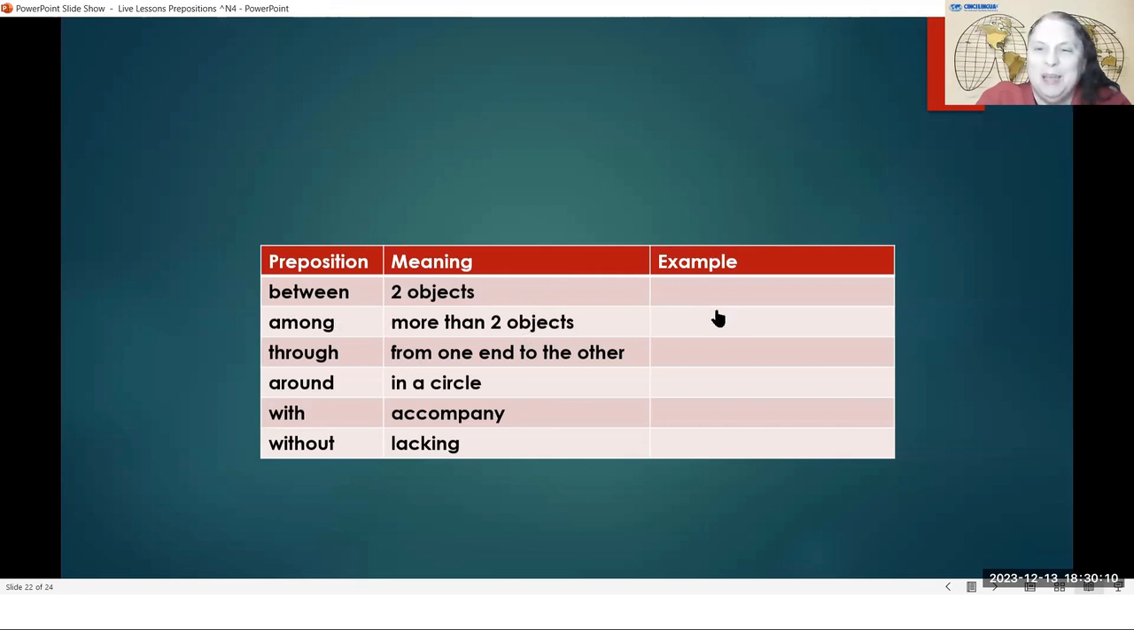Can you think of any examples when there were many, many things and we were trying to find something, looking for something in the middle of many objects? Through, going from one end all the way to the other end. Do you remember any of those examples of through? Around, going in a circle, making a circle. Can you remember we did a lot of examples of around? With and without, accompanying and lacking.